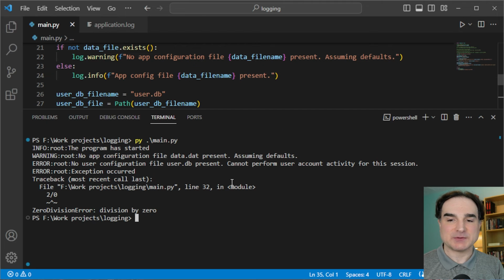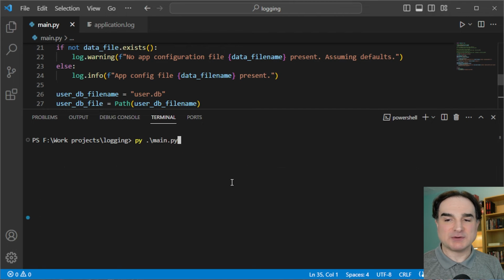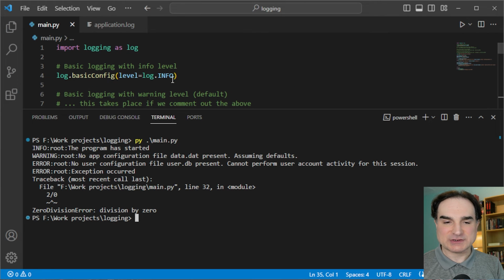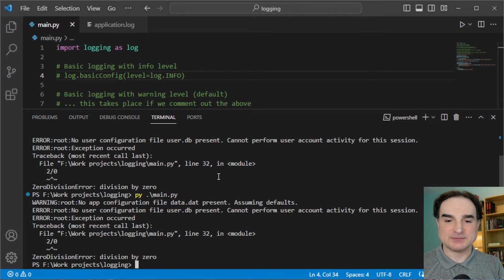Let's run this example. As you can see, we have all of our logging messages from info through to exception logged to the console. Now, if I comment out the config line and go with the default configuration, the default log level is now going to be warning. So if we run this code again, we only see warning messages and higher.